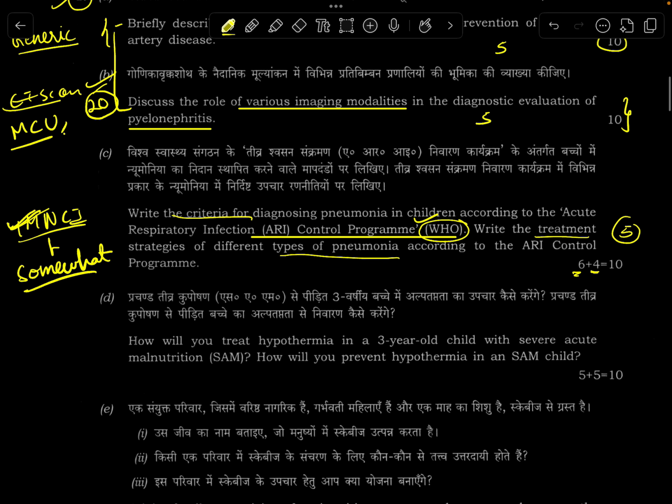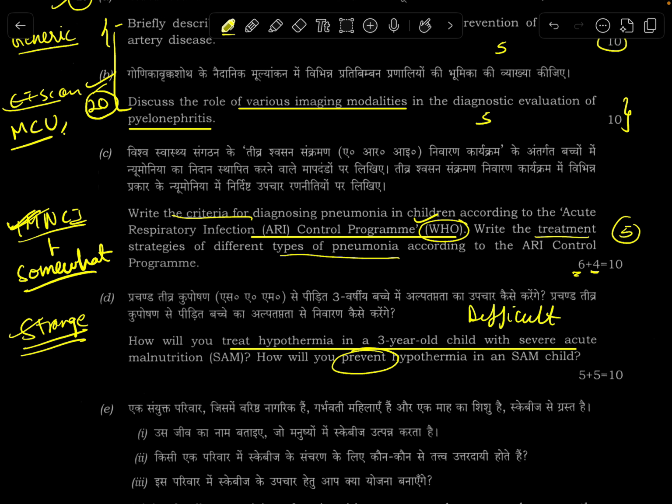Fourth question, how will you treat hypothermia in a 3-year-old child with SAM or severe acute malnutrition? How will you prevent it? This is a very strange question. This is given in our textbooks, but usually if you look at the questions previously asked, they are more macroscopic. For example, they'll ask you all the 10 steps in rehabilitation. This time in the question paper, they've asked a single step of those 10 steps, which makes the question difficult.